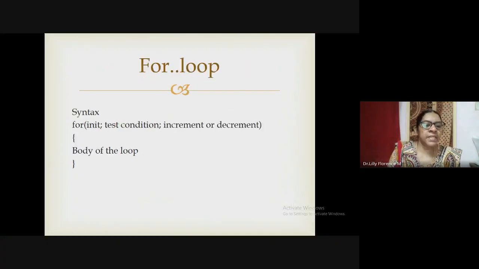For the for loop, this is the syntax. For is the keyword. Here we have initialization, then the test condition, that is how long your statement has to execute, then increment or decrement, which is based on the initialization. If you are moving from the biggest value to the least value, you have to give a decrement, or if you are moving from the least value to the highest value, you have to give an increment here.